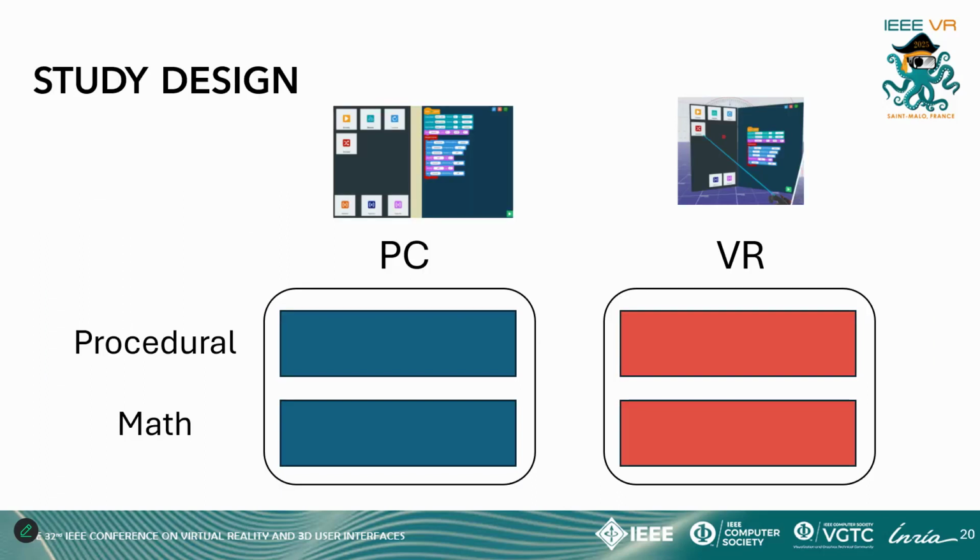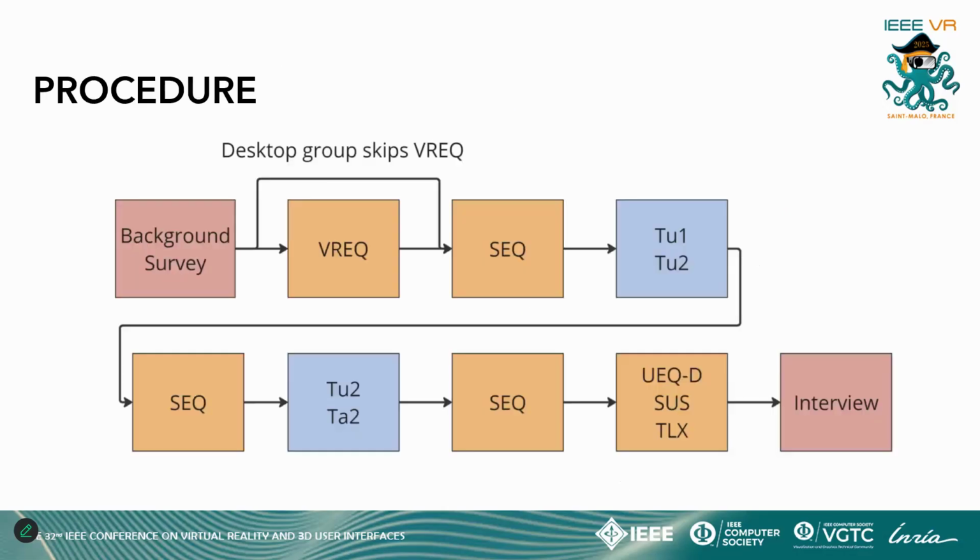We used a between-subjects design with 20 participants assigned to the desktop computer environment and 20 to the VR programming environment to evaluate the system. Each group did two tasks, which we call the procedural task and a math task. The procedure was as follows. Participants completed the background survey before arriving.